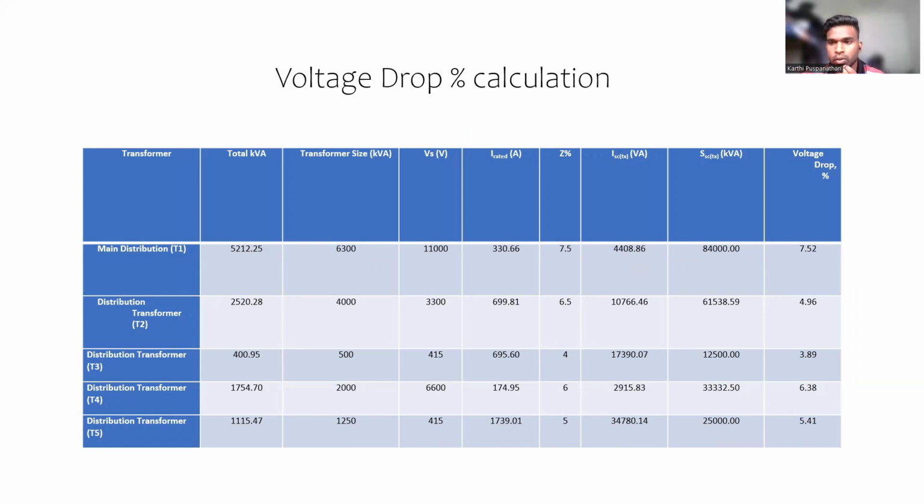So for a transformer, the voltage drop should be less than 10%. All the calculations we got are less than 10%. So these are the desired transformer calculations.